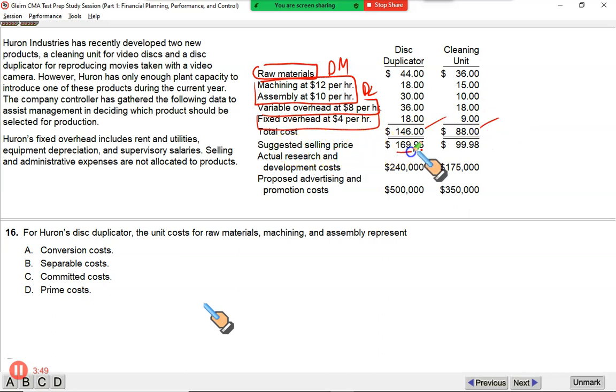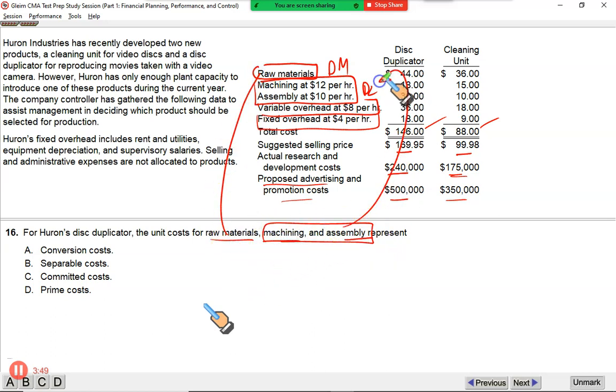Suggested selling price is $169 for disc duplicator, $99 for cleaning unit, and actual research and development cost already spent on disc duplicator $240, cleaning unit $175. Proposed advertising and promotion cost $500 and $350. Okay, now what do we need? For Huron's disc duplicator, the unit cost of raw materials, machining and assembly. Raw material, machining and assembly, basically they represent direct material and direct labor. So direct material, direct labor, the sum of this is called what?